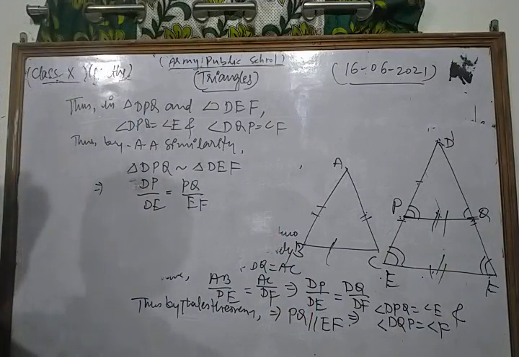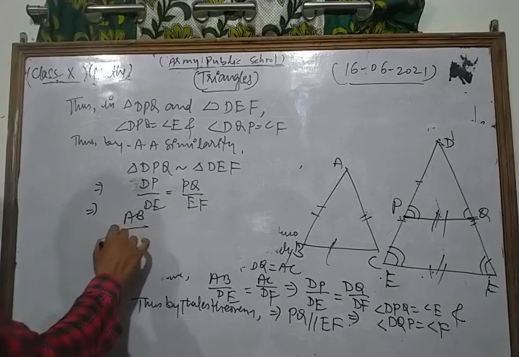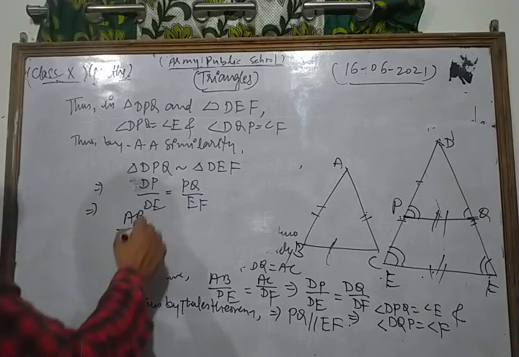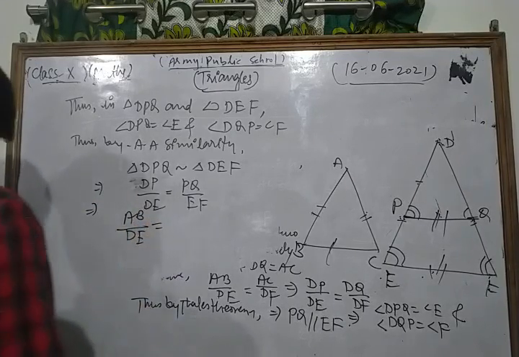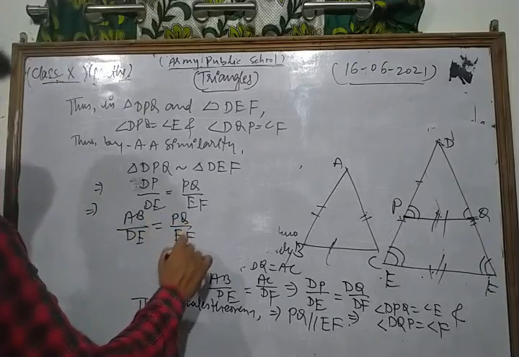Now we know that DP is equal to AB, so we write AB upon DE is equal to PQ upon EF.